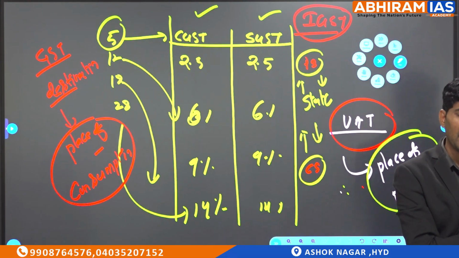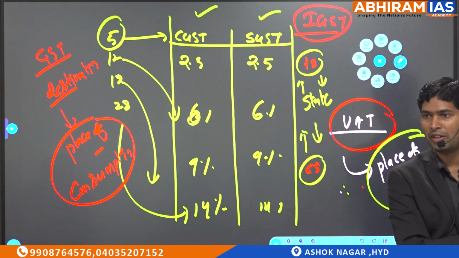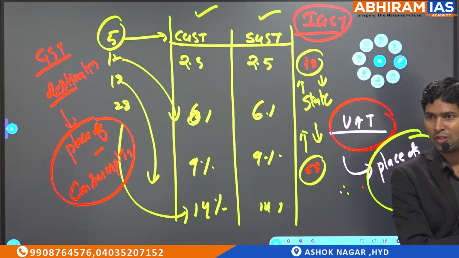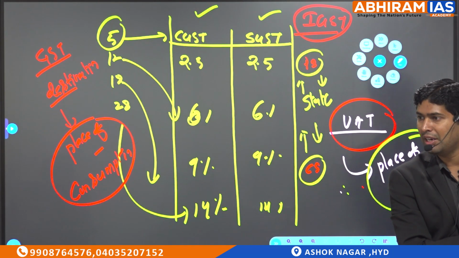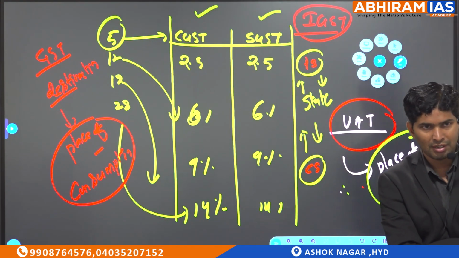That's why in every bill IGST will not be mentioned. What does it mean? Production state is also the same place, consumption state is also the same place.